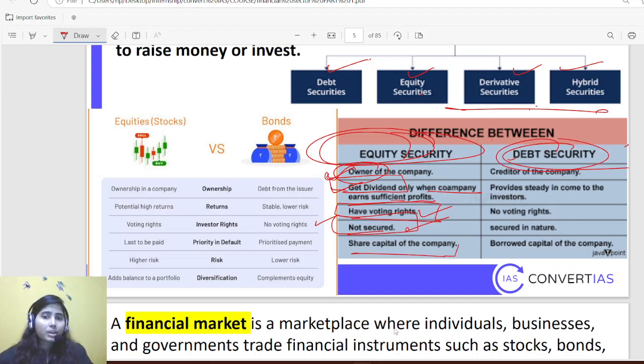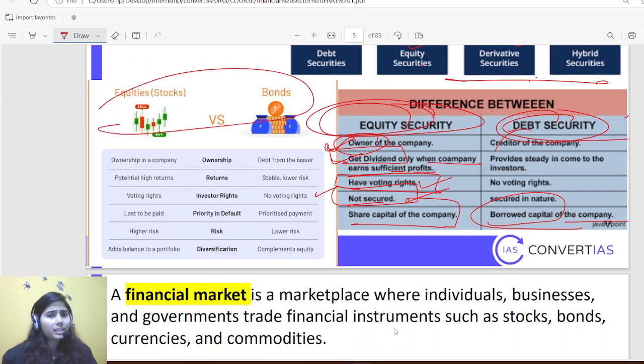Share capital is the capital of the company in equity, and in debt security it is the borrowed capital of the company. The same thing is here also. Bond is the same, a debt security. In debt security there are multiple kinds of security. There is a bond, there is a debenture. I'll be discussing them in coming slides.